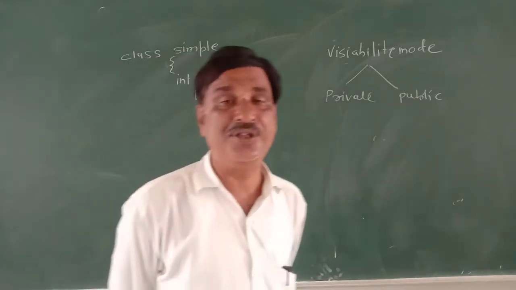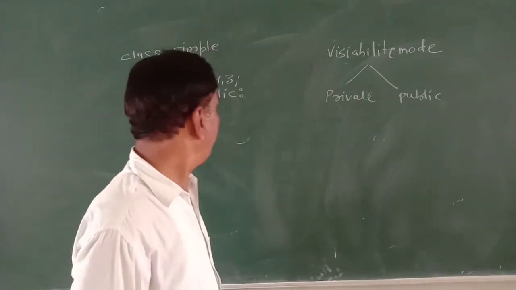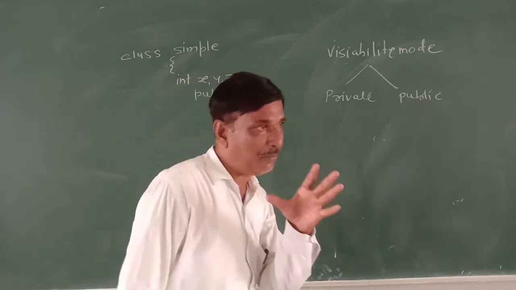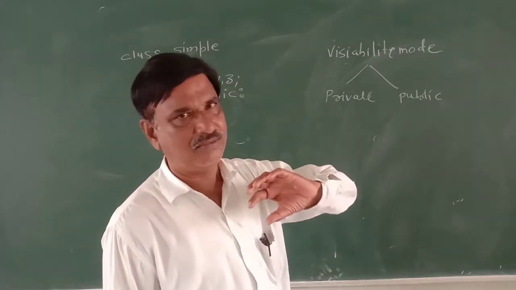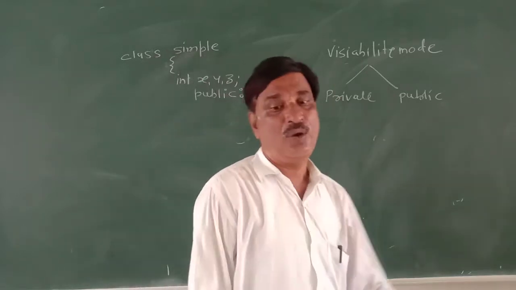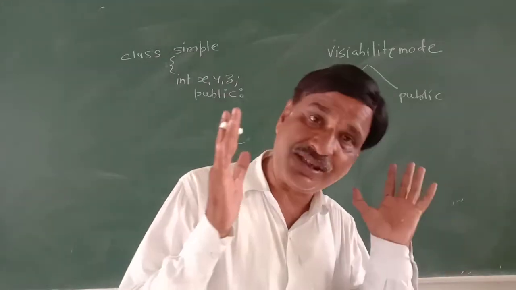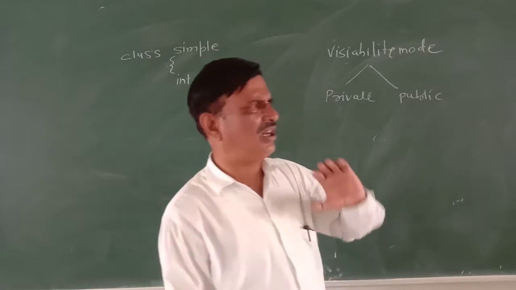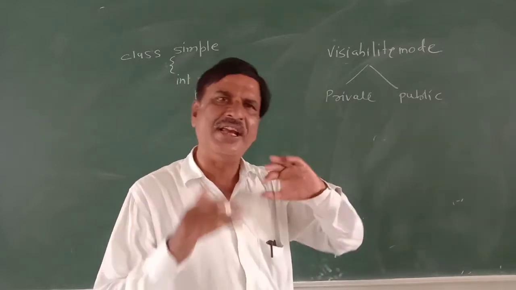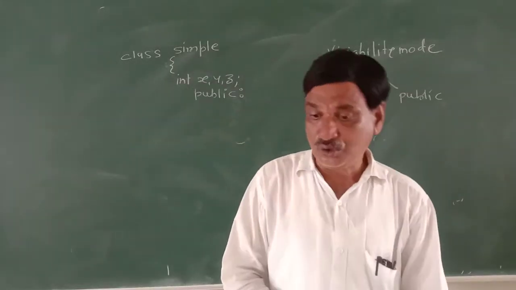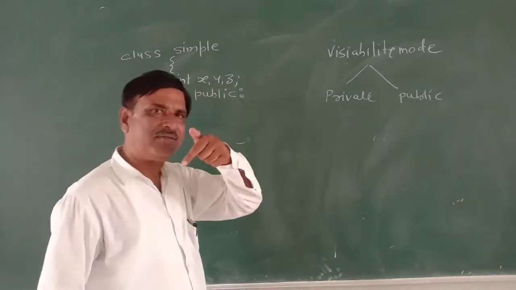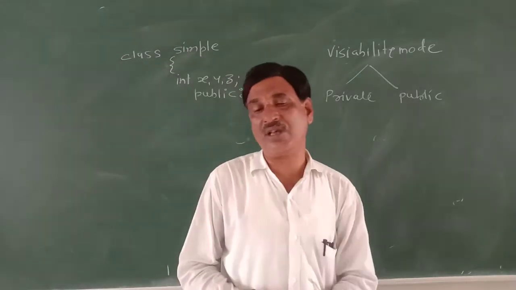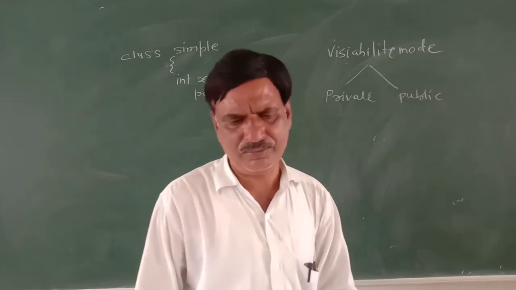As the name indicates, members which are declared under the section public, any outside function can see, whereas members which are declared under the section private, outside function can't see. It is hidden. So we have declared the data in private, and now function members are to be declared under section public.